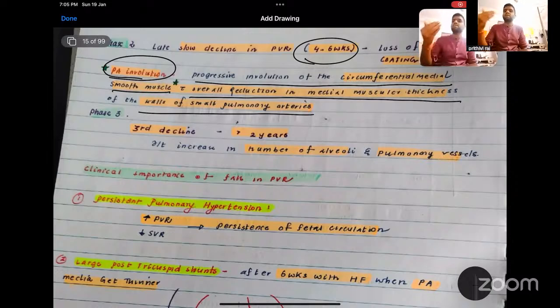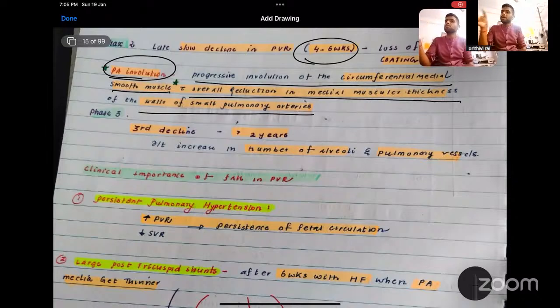And the third decline occurs at the age after 2 years, because the surface area of the pulmonary capillaries and also the alveoli increases, right? At that time a further small reduction of PVR occurs. So the maximum reduction of PVR will occur at 4 to 6 weeks by the process of pulmonary artery involution. So what are the stages?